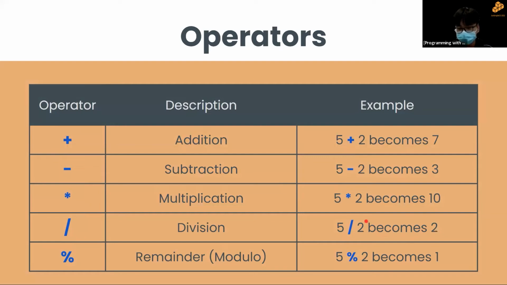Well, you will notice, oh no, did I make a mistake here? Isn't 5 divided by 2 2.5? Well, no, I don't make mistakes here. You will realize why this is so in the later part. So just keep this in mind, why 5 divided by 2 is actually just 2 and not 2.5. And finally, your remainder, 5 % 2 becomes 1. I hope I don't have to explain why this is so.